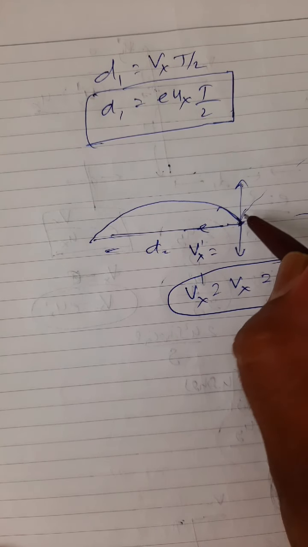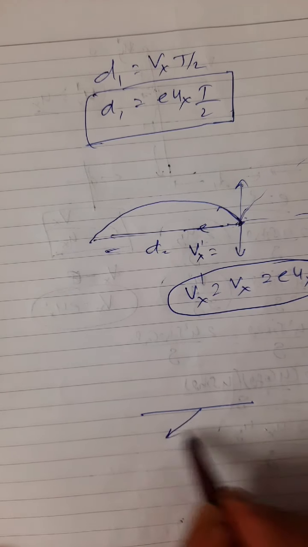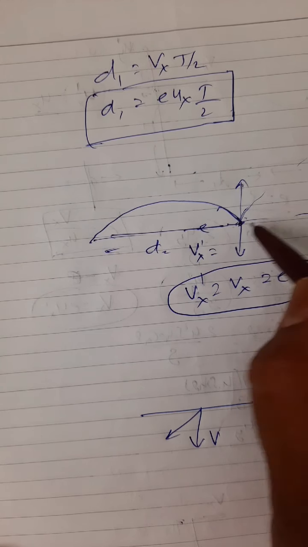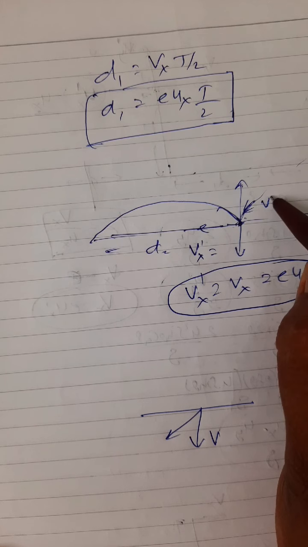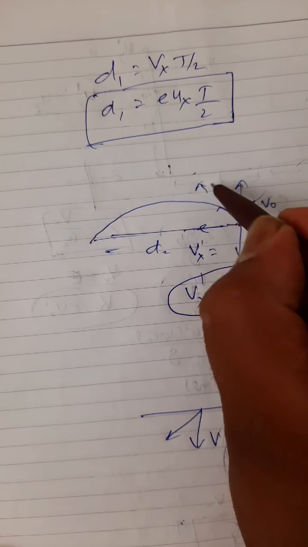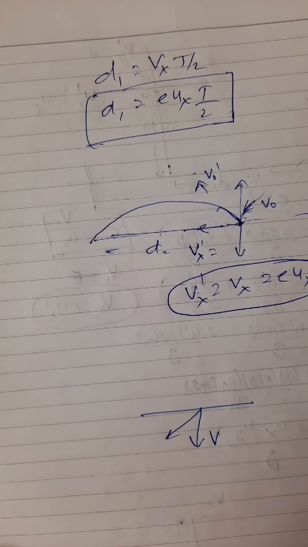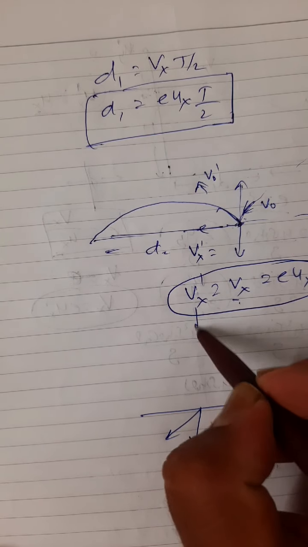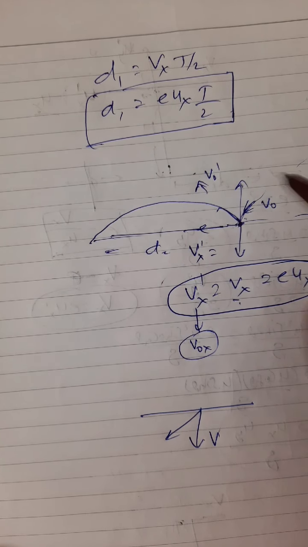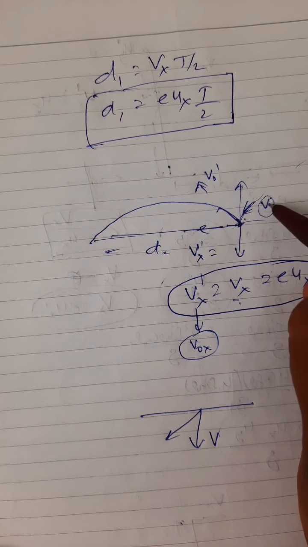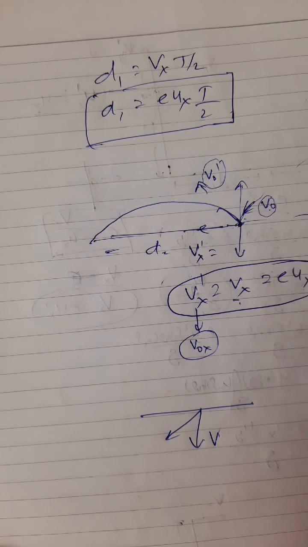Now the vertical component before collision and after collision, that's important here. Suppose the particle comes here with velocity, say V naught, and goes with V naught dash. And this Vx dash, I should write V naught x. Before striking, the velocity was V naught. After striking, it was V naught dash. It's just for reference actually.